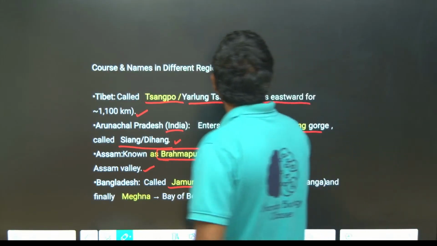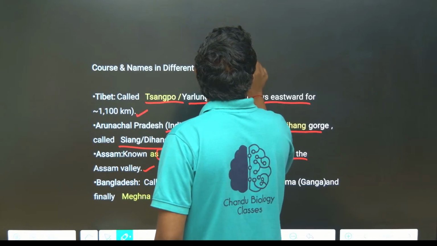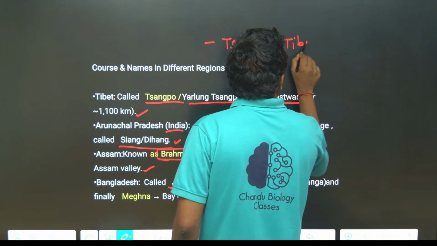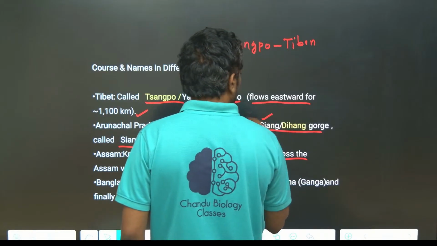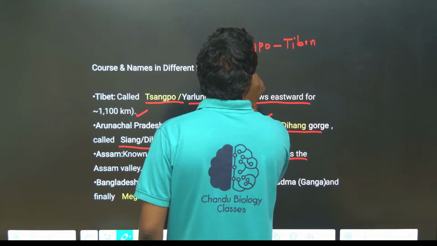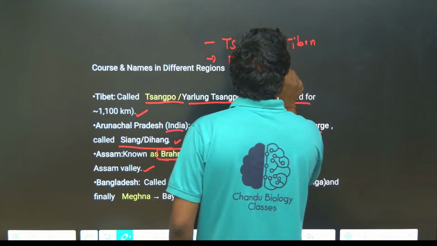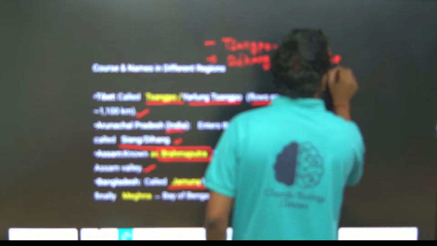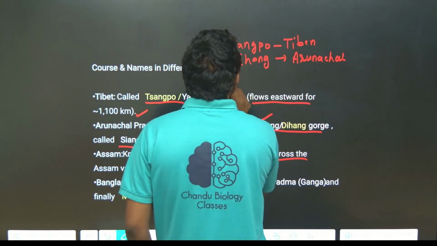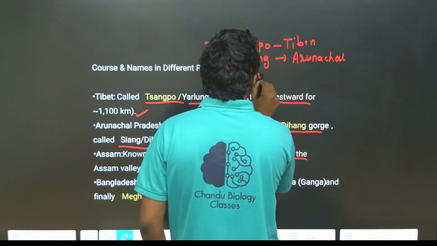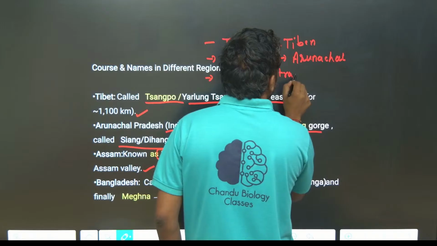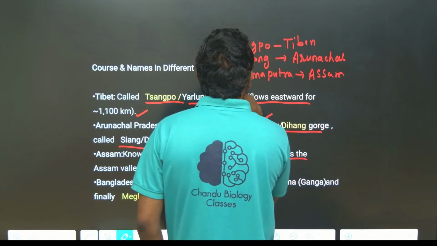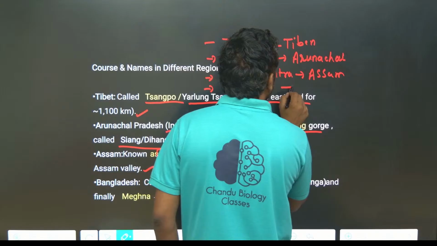So, Tsangpo in Tibet, China; Dihang in Arunachal Pradesh; Brahmaputra in Assam; and Jamuna in Bangladesh.